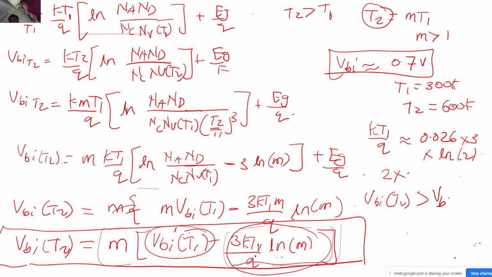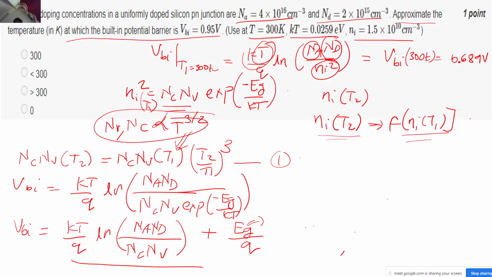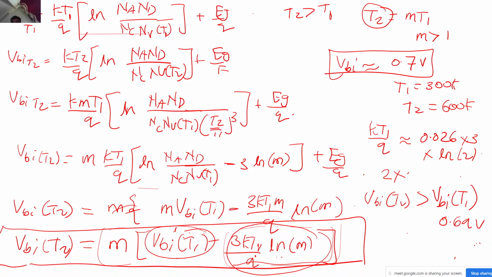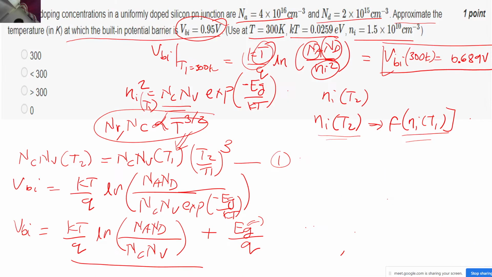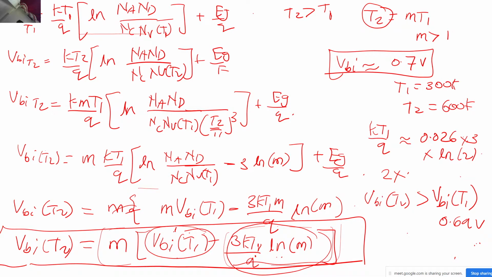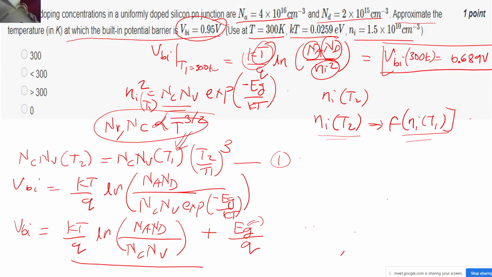So now VBI of T1 we had calculated, right? VBI of T1 we had calculated at 300 Kelvin, it is around 0.69 volts, correct? And what they have given is that the built-in potential is 0.95 volts, correct? So we clearly know if the temperature is doubled, the VBI of T2 has to be greater than VBI of T1. Now they have given that this is 0.95 volts, hence we know T2 must be greater than T1. T1 was given as 300K, so the temperature must be greater than 300K, only then can this VBI increase to this value, correct? So the correct option is greater than 300K.